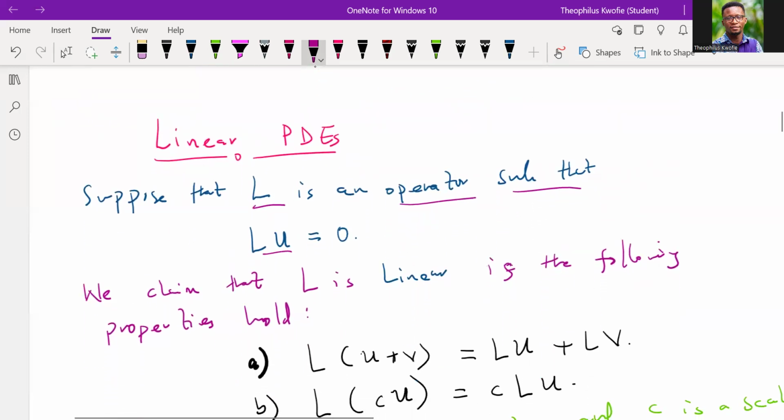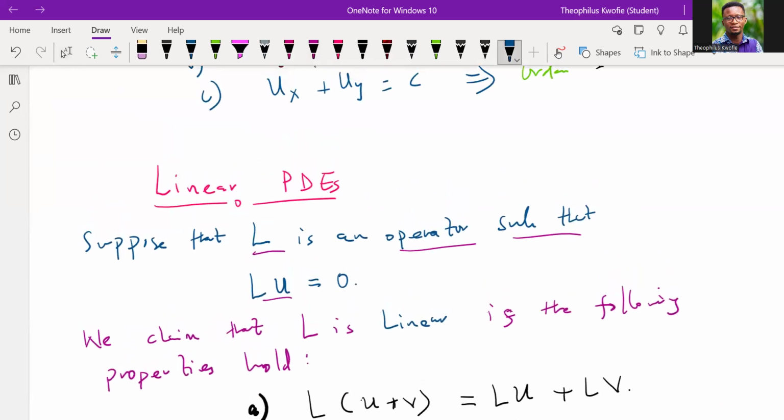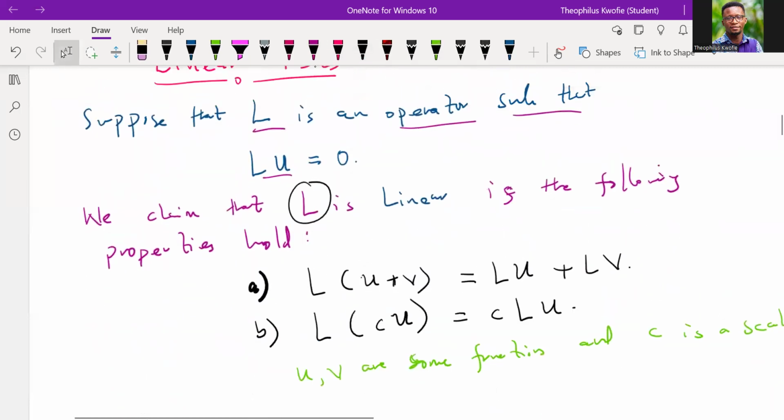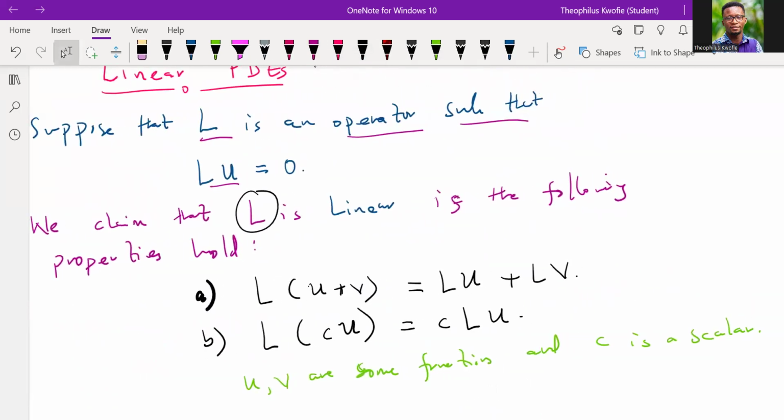Now, we claim that the L which we have considered is linear if these two properties hold. Anytime we have two solutions, suppose U and V are solutions, anytime the operator L acts on the sum of these two solutions, we can distribute: L(U + V) = LU + LV.